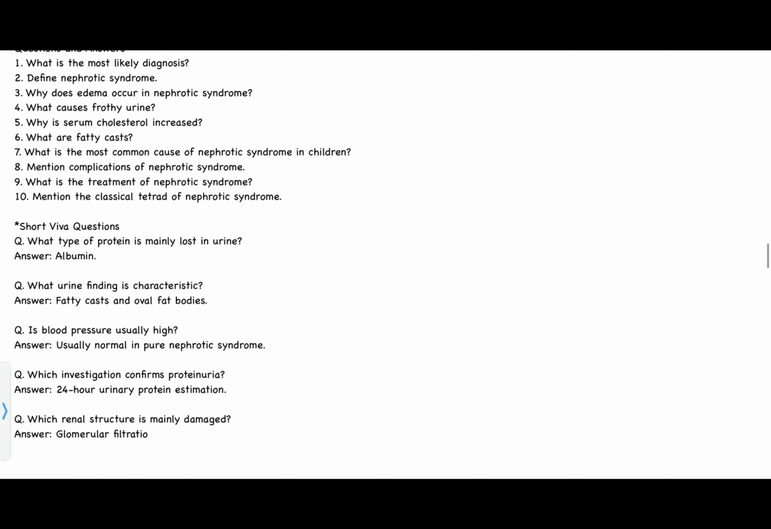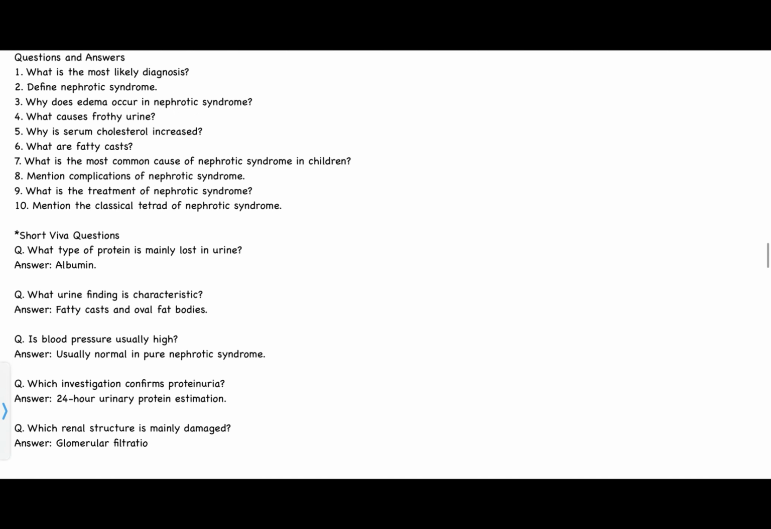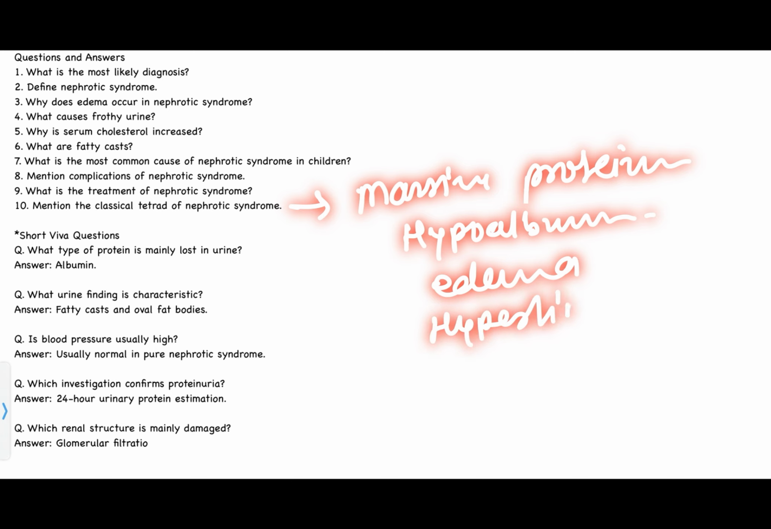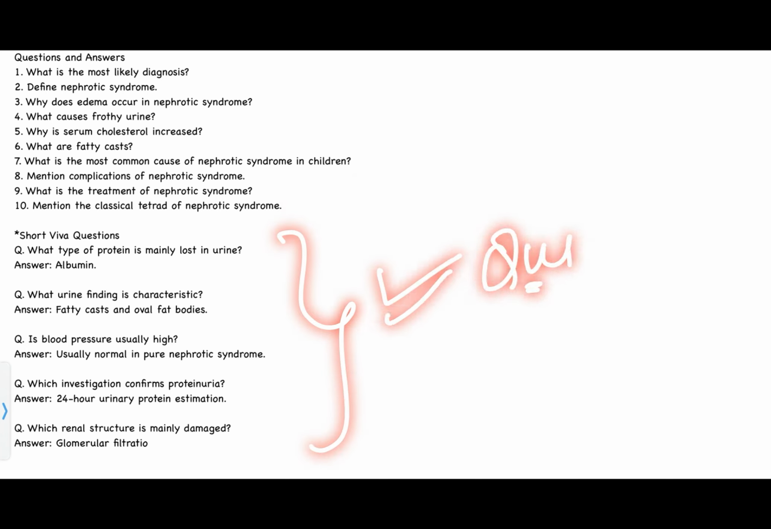Okay, then mention the classical tetrad of nephrotic syndrome. Classical tetrad is massive proteinuria, hypoalbuminemia, edema, and hyperlipidemia. Okay, so these are some short viva questions which can be asked.